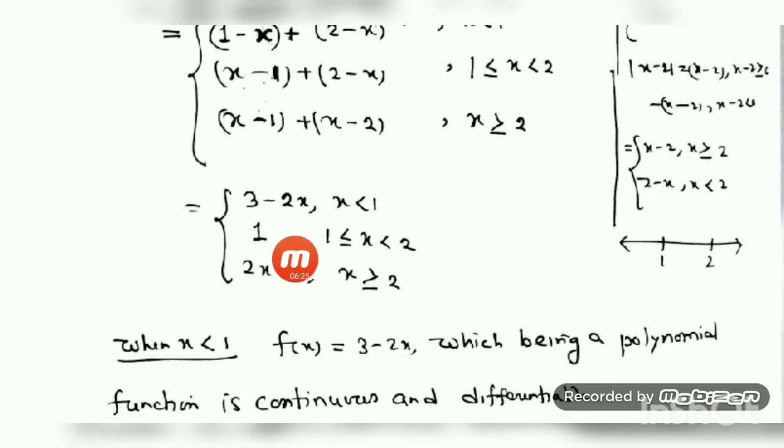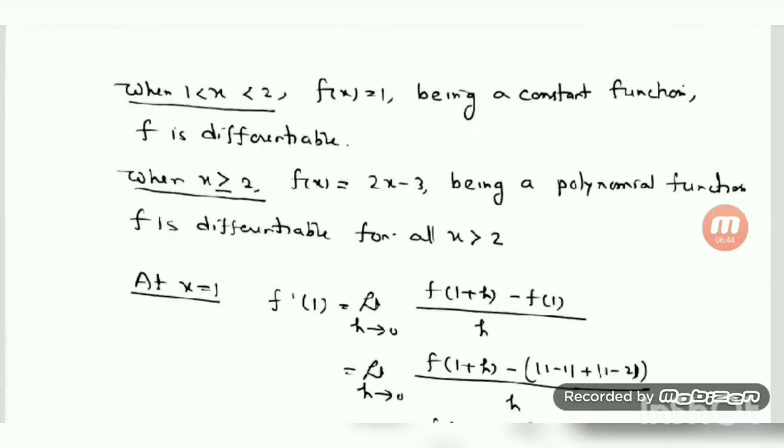For the first case, I have considered x less than 1. When x is less than 1, this function is defined by f(x) equal to 3 minus twice x. This is a polynomial function, and we know a polynomial function is differentiable and continuous. Now I consider the case for x between 1 and 2. This is a constant function, so in between 1 and 2 it is differentiable. Then I consider the case for x greater than 2. Greater than 2, the function is defined by twice x minus 3, and being a polynomial function, it is differentiable for x greater than 2.